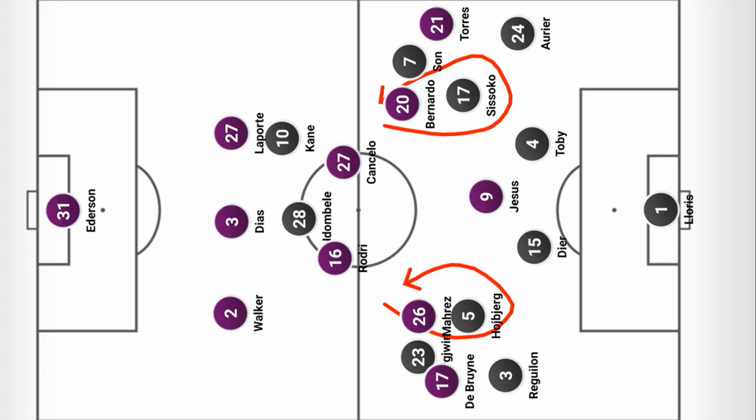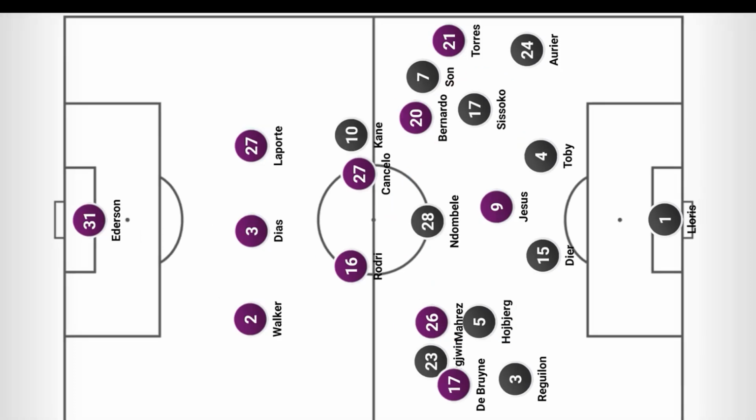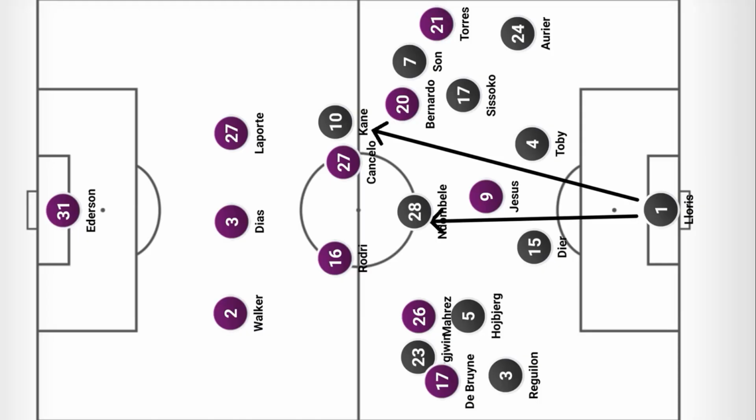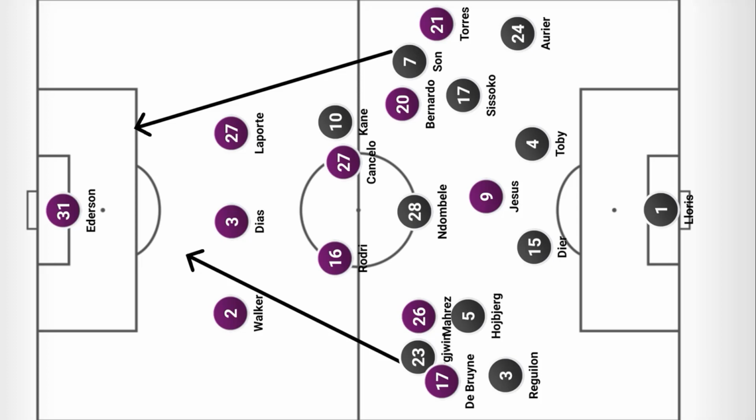However, this opened an area in the middle of the park for Cancelo and Rodri to operate. To plug this middle space, Ndombele dropped deeper. Kane also, instead of being isolated up front, dropped deep to play in the hole. Lloris and the Spurs centre-backs could often try to find them through direct balls. They then could look for the surging runs of Son and Bergwijn. This ensured that Spurs remained a counter-attacking threat throughout the course of the game, and it was the primary reason why they emerged as 2-0 winners in this game.